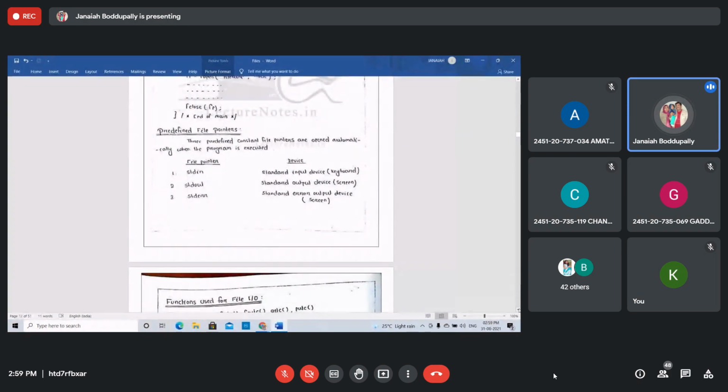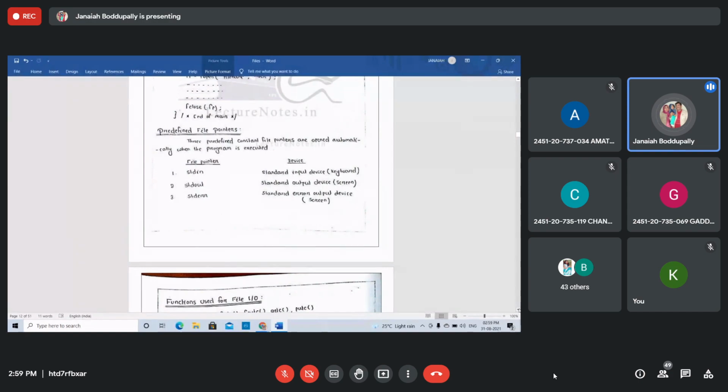What are the predefined file pointers? There are some predefined constant file pointers that are opened automatically when the program is executed. Automatically, whenever you execute the program, some file pointers are opened.